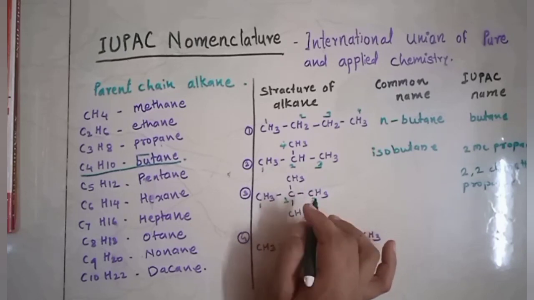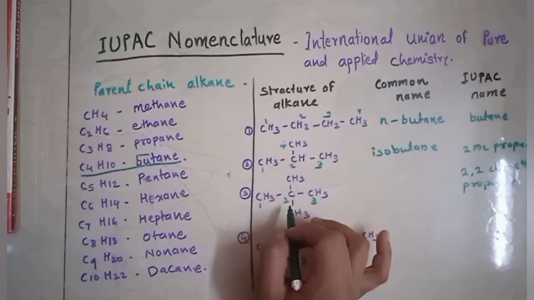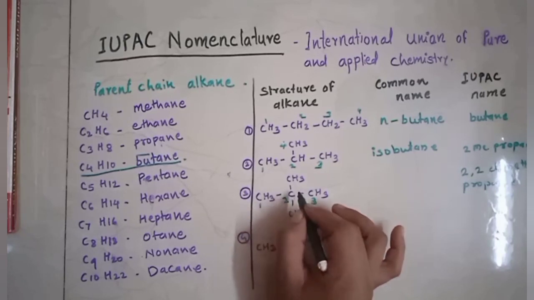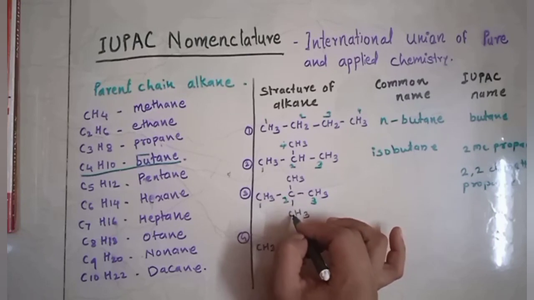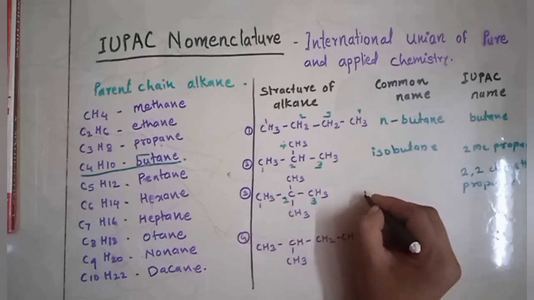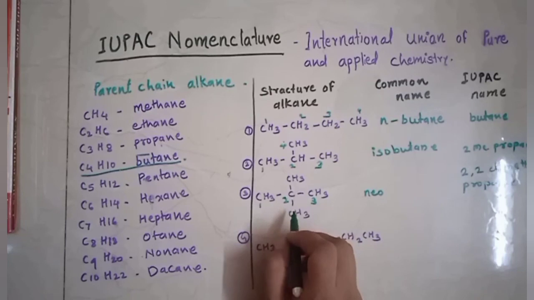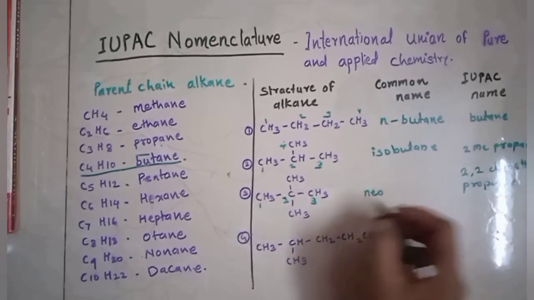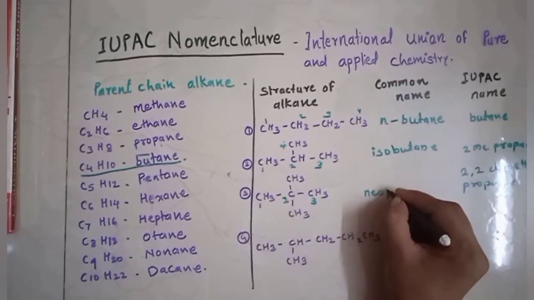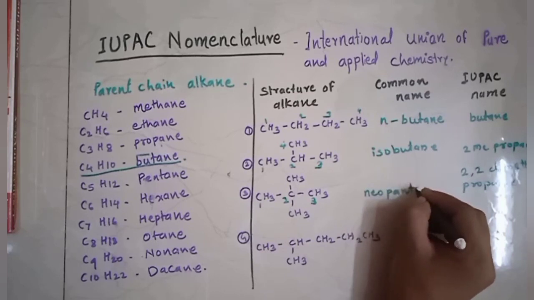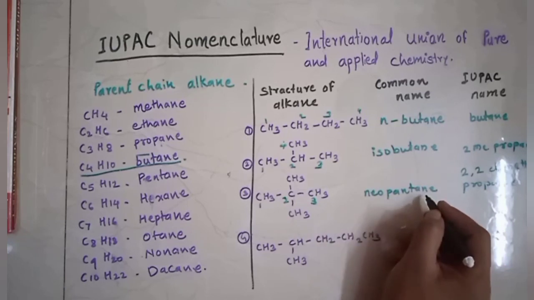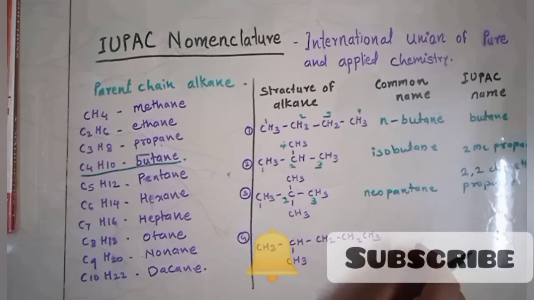Now take down the common name. We are giving the common name, so consider all the carbons present in the compound. 1, 2, 3, 4, 5 carbons are present, and the second carbon has two substituents, so it will be neo, because we have studied the rule for neo compounds already. The second position has 2 methyl substituents, so it will be neo, so neopentane. Our compound name is neopentane.